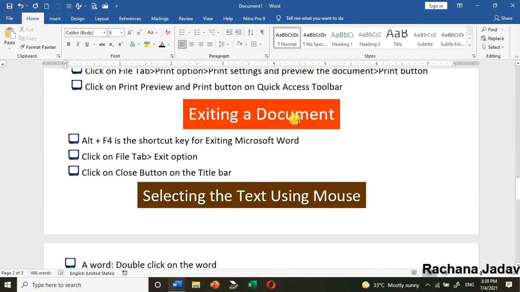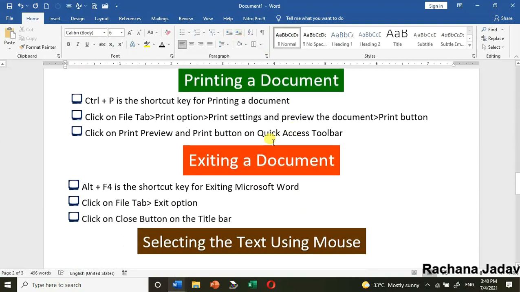And after that, yes, exiting a document, right? Exiting means what? Here to close. आपको close करना है पूरे document को और program को, right? तो आप Alt plus F4. Here you have the Alt key and with that F4 function key. If it is a laptop, तो आपको function key on करना है. In menu of the laptop it is there कि function key को on करना पड़ता है and then you have to go for F4. Okay, for exiting.